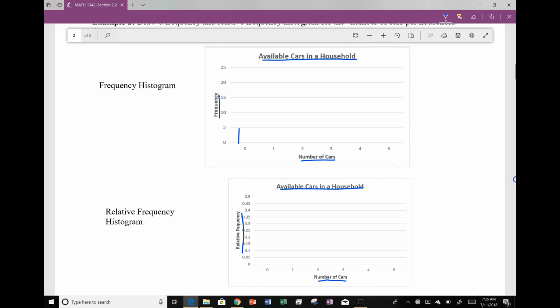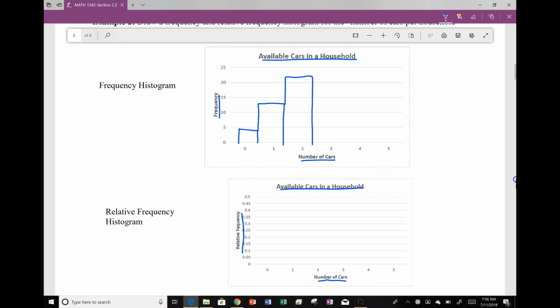I'm going to bring this one up to about 4 over the 0, and I think I made that a little bit too narrow. Then for 1 car, we had 13. I'm just going to connect it with this one and draw it up. Notice that I'm putting it over the number, because there are 13 that are exactly 1. There are 4 that are exactly 0. There are 22 that are exactly 2 cars.